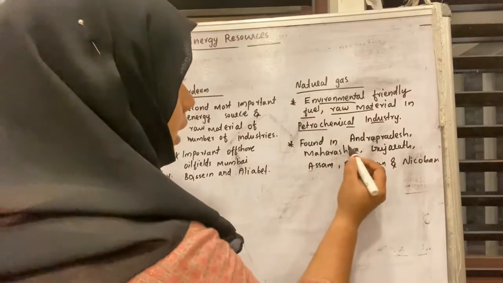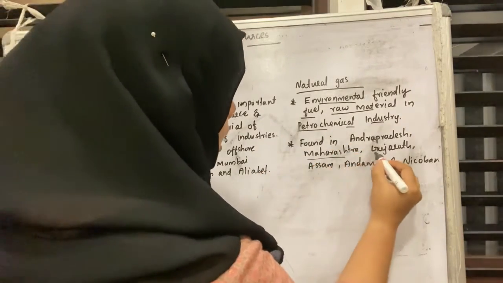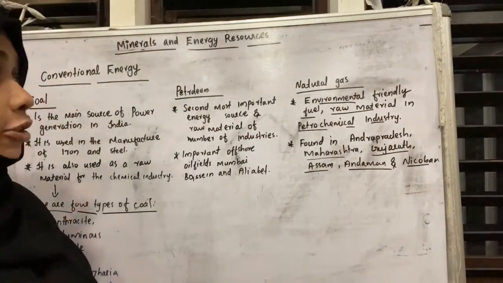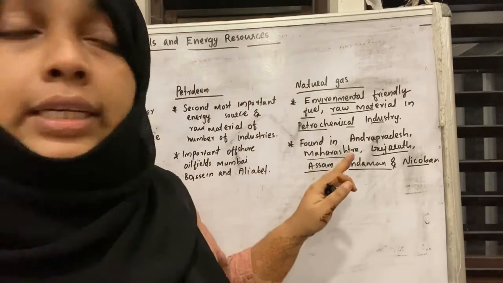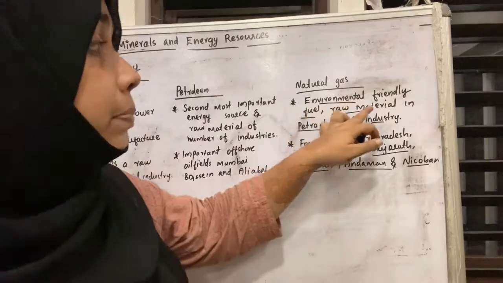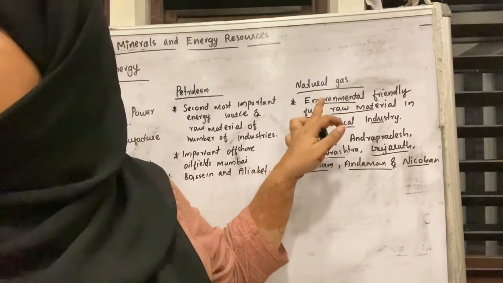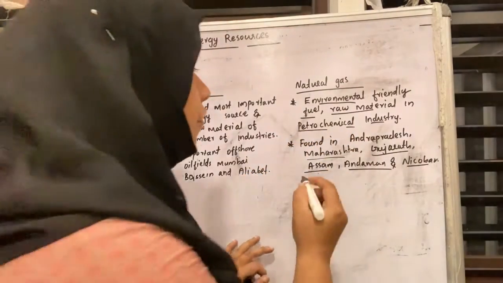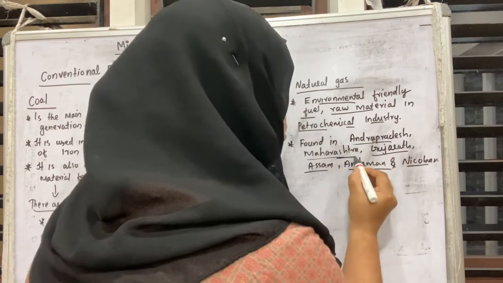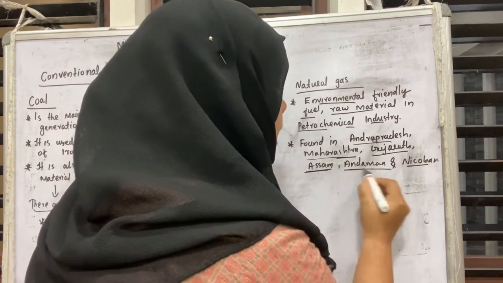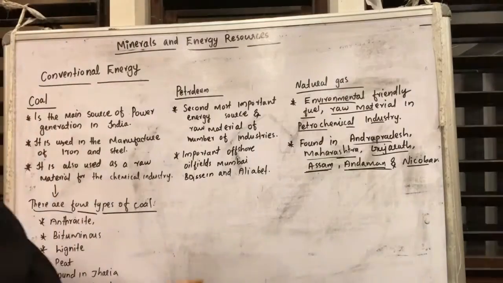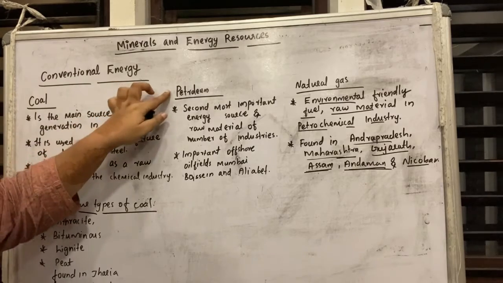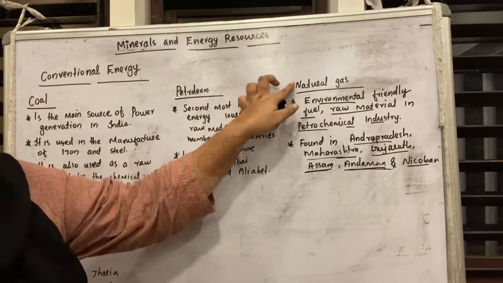It is found in Andhra Pradesh, Maharashtra, Gujarat, Assam, Andaman and Nicobar. Once again, the conventional energy resources: the first one is coal, the second one is petroleum, the third one is natural gas.